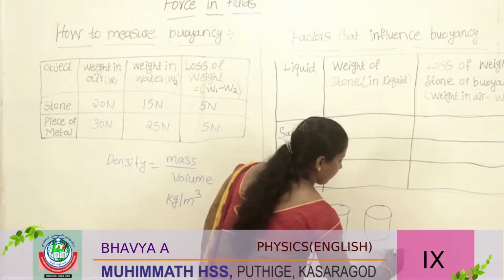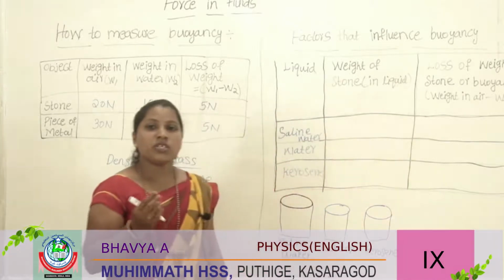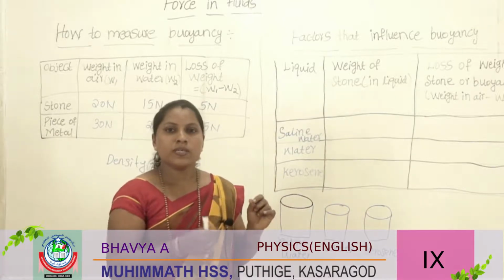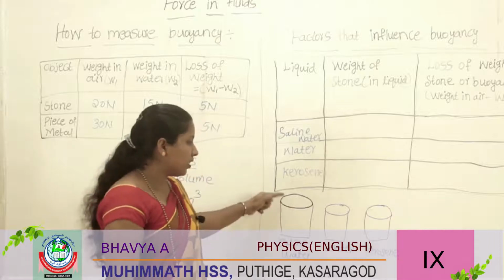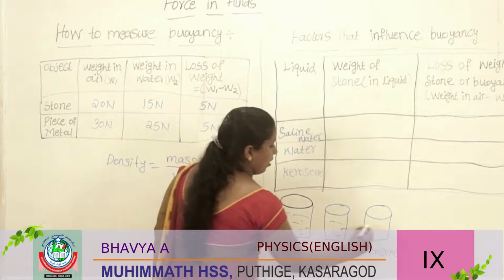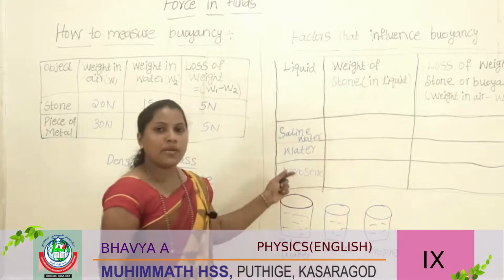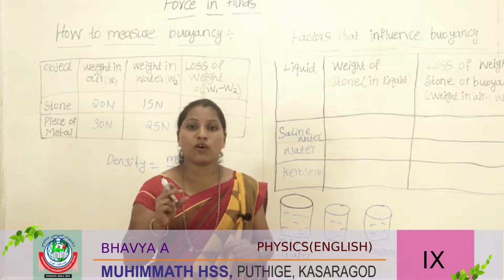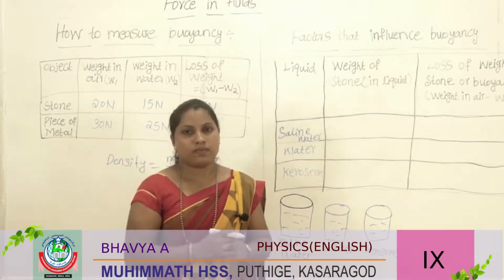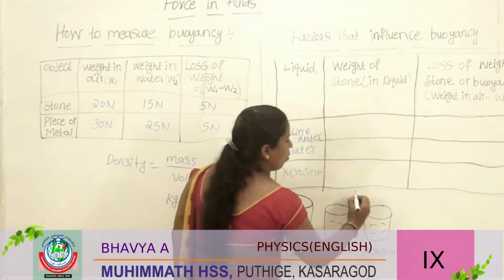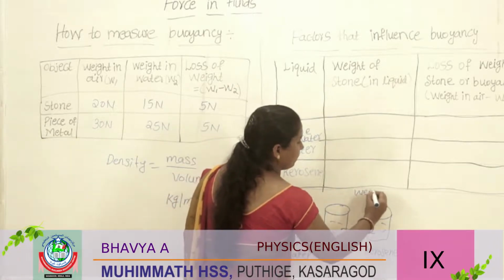You should hang one stone on the spring balance and measure it in these 3 liquids. These are filled with the liquids now. First, before that, you should measure the weight of that stone in air. Weight in air, how much did we get? 10 Newton.